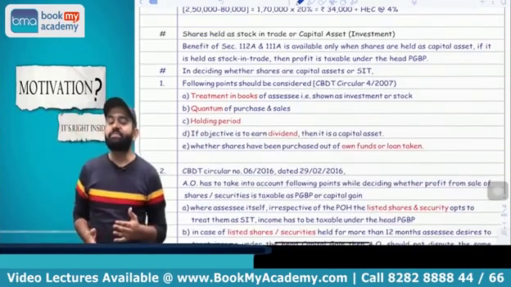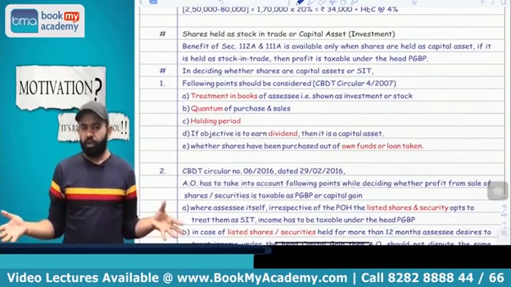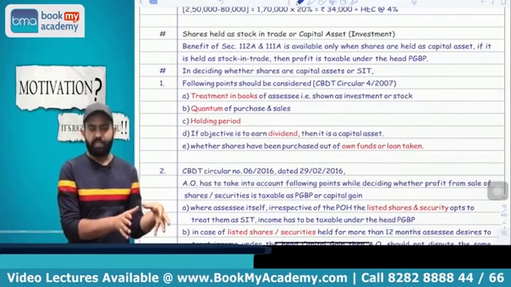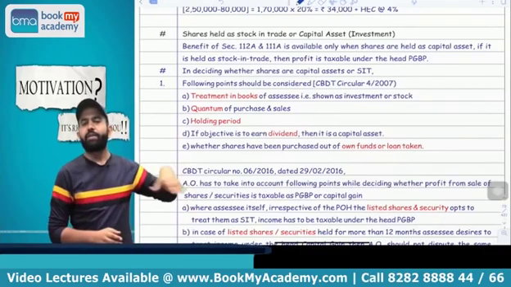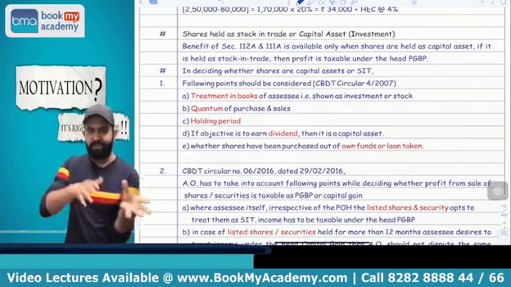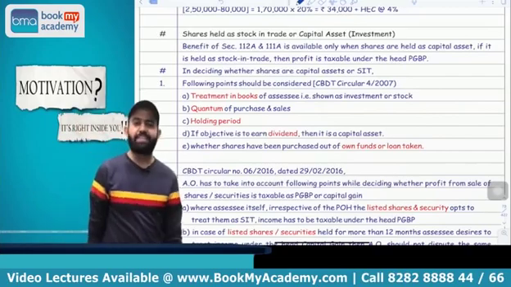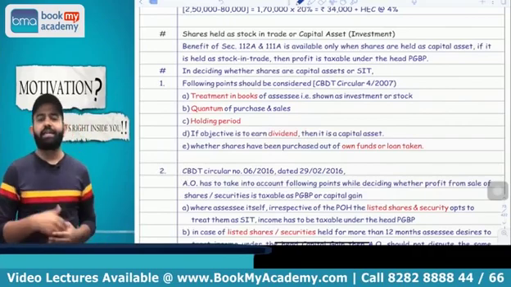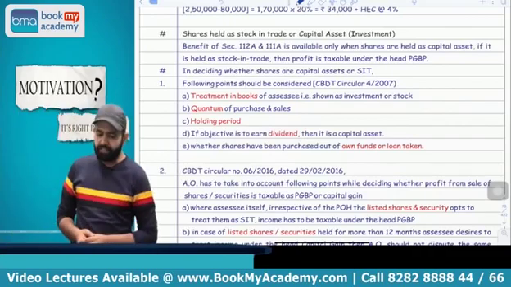Yes. Now the question is, okay, sir, whenever we trade in shares and all, when will shares and securities be treated as capital asset or stock in trade? Because if it is treated as stock in trade, then your income is taxable under the head PGBP. But if it is treated as capital asset, then income is taxable under the head capital gain. So when it will be treated as capital asset or stock in trade depends on the facts. You have to check the facts.